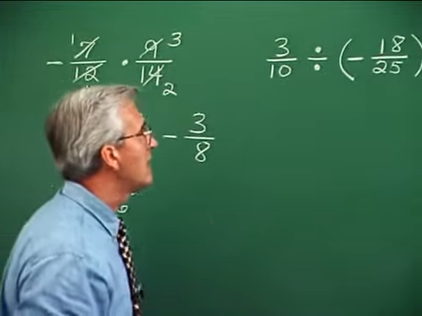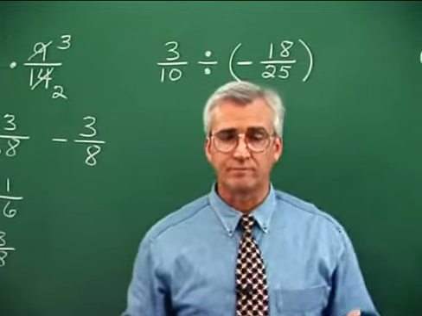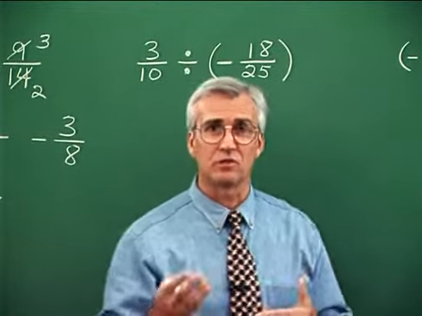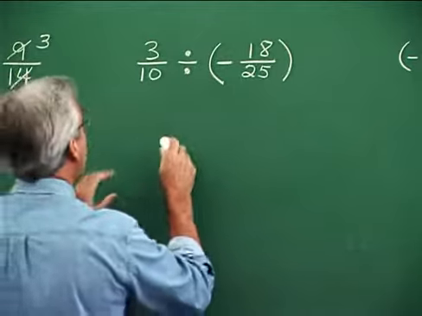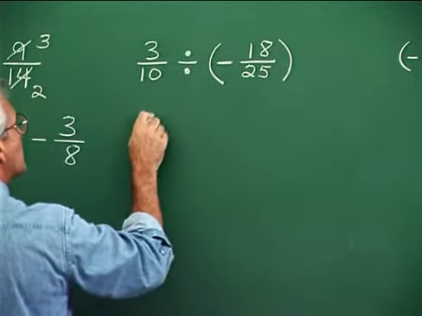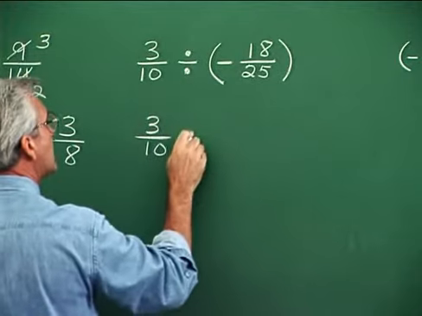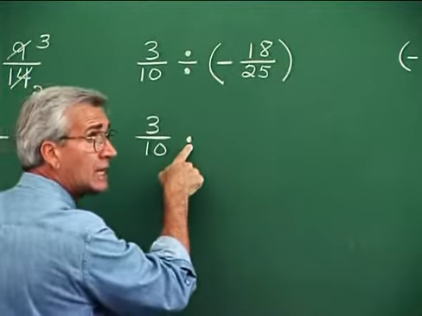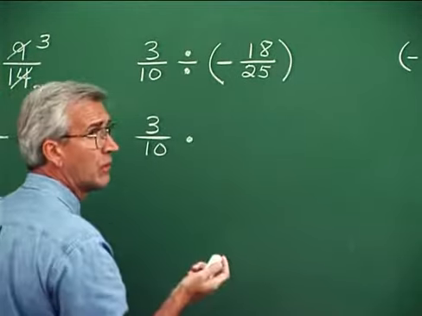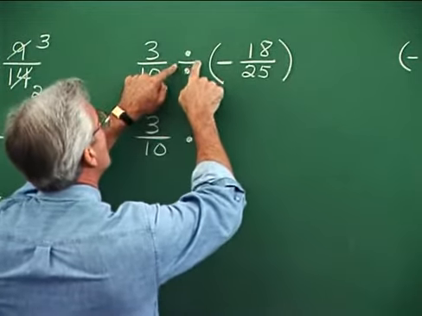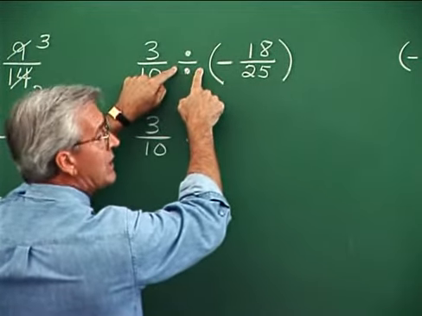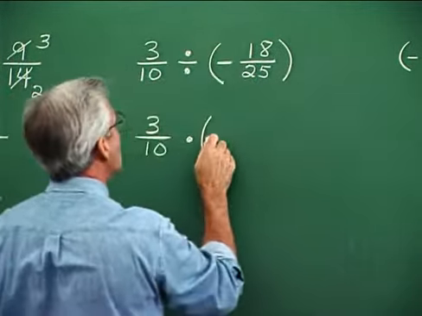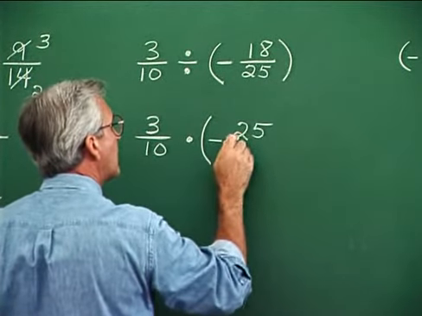Division of fractions involves changing to a multiplication problem. Remember, when we see the division of fractions, we multiply by the reciprocal. So we go through the process of rewriting as a multiplication problem. So this becomes 3/10. Change the sign to times. Now it's almost redundant to use a dot here and a parenthesis. I could just use a parenthesis, but for emphasis, I'm changing the operation symbol to multiplication, and I'm going to multiply by the reciprocal. I'm just flipping this fraction over, so it's negative 25 over 18.